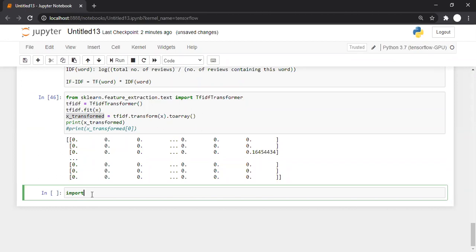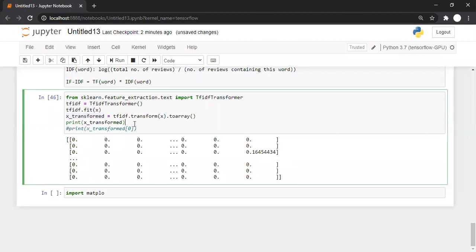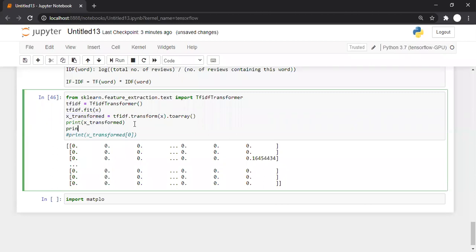So we are importing. Okay, he's asking, sir, see the length of X and Y. Aaron is asking to see the length of X and Y. So let's do that.